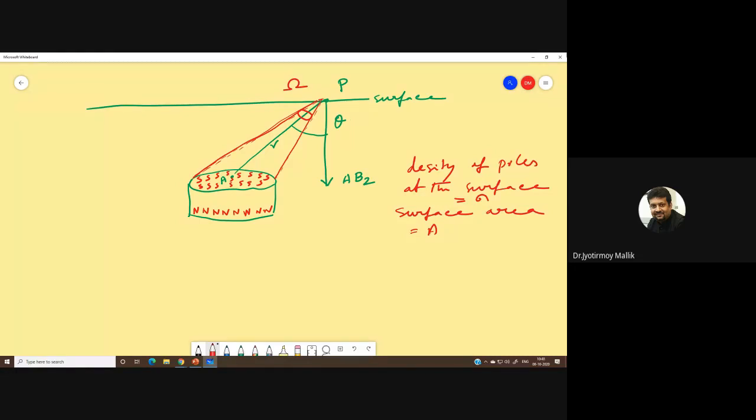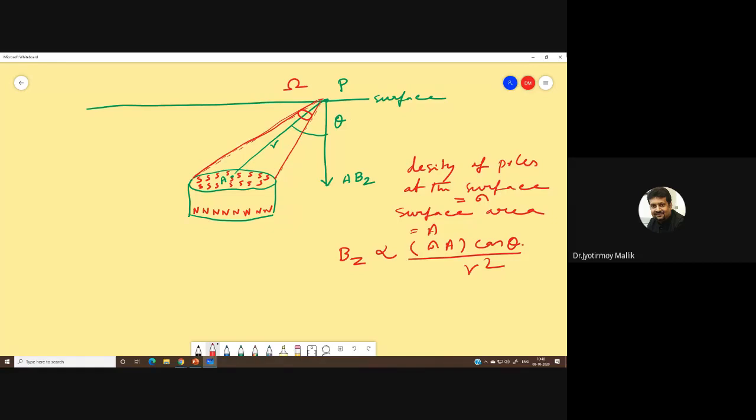Then Bz will be directly proportional to sigma A. That means the density of the poles in the surface multiplied by the area, that means the total pole strength, into cos theta by r square.